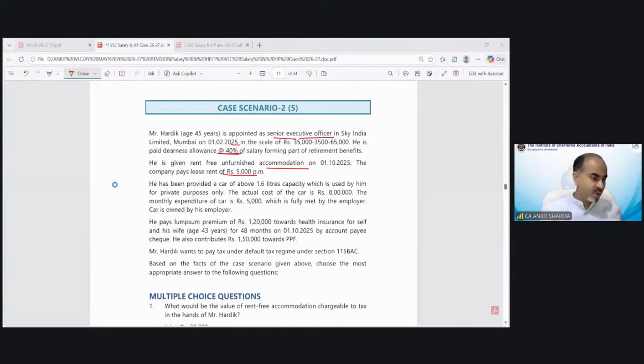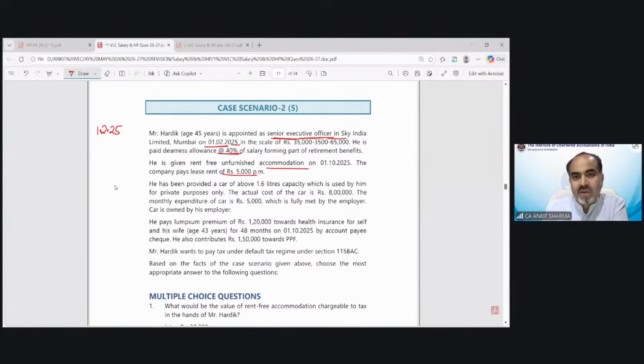Okay, so this is called range wise salary, and this topic we already solved, or you can say we have discussed in the salary last day lecture. So when in any question this kind of salary has been given, like the question says, Mr. Hardik, age 45 years, appointed as senior executive officer in Sky Limited on 1st February 2025. So on 1st February 25, the salary scale has been given this.